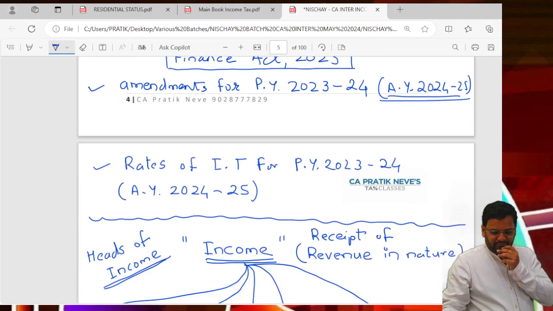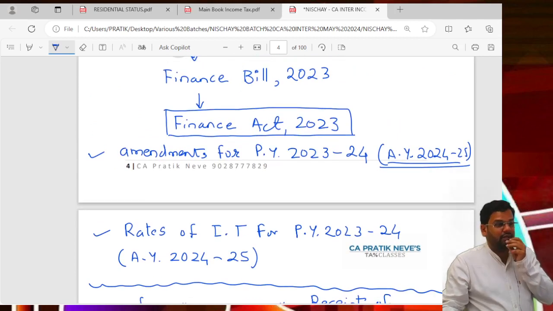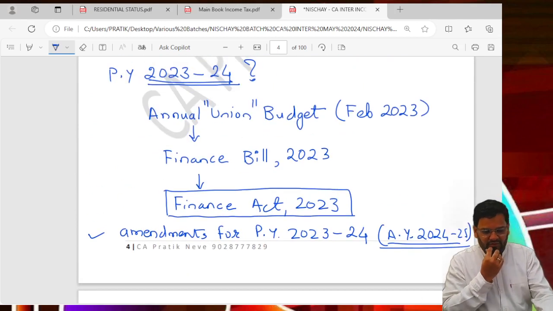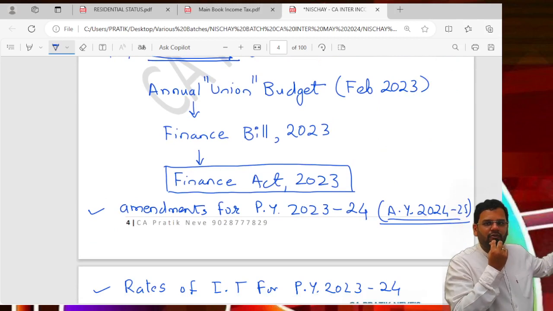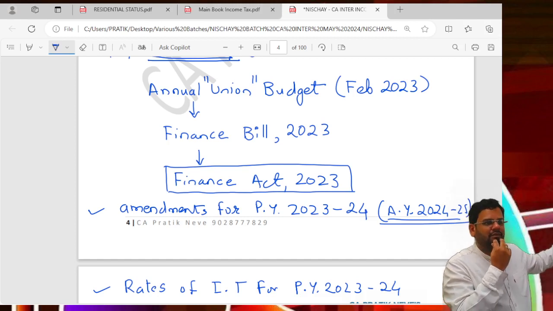Okay. So what is the role of Finance Act 23? Acha. There would have been the annual union budget in Feb 23 that gave rise to Finance Bill 23.